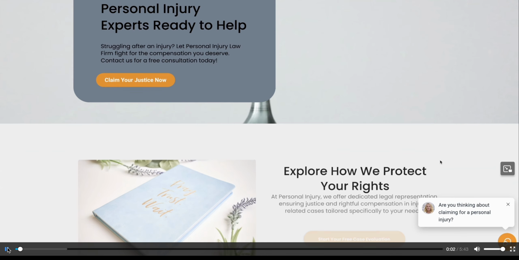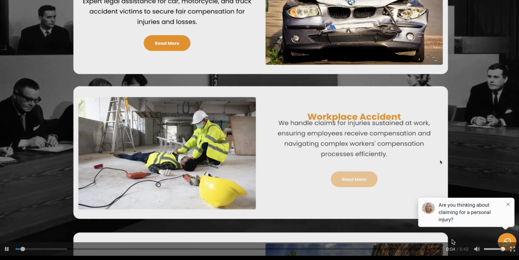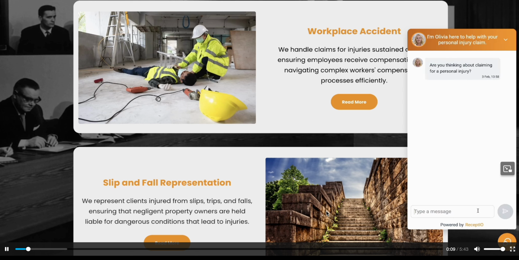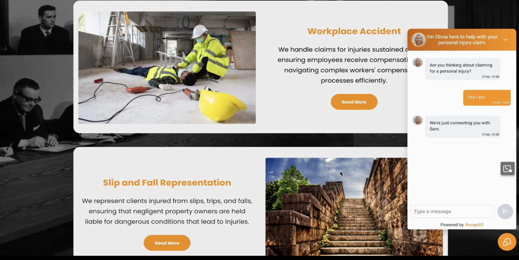You can see that down at the bottom right hand side it appears looking very much like a live chat, but that's where the similarities with live chat end. It is fully automated. You don't require anyone to be managing the chat at the back end.